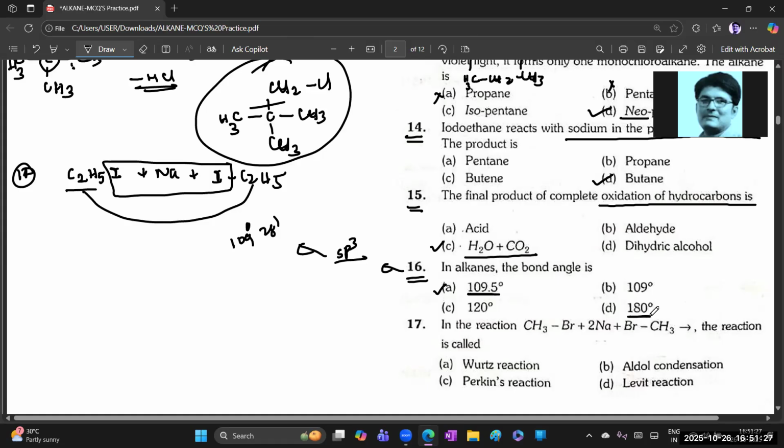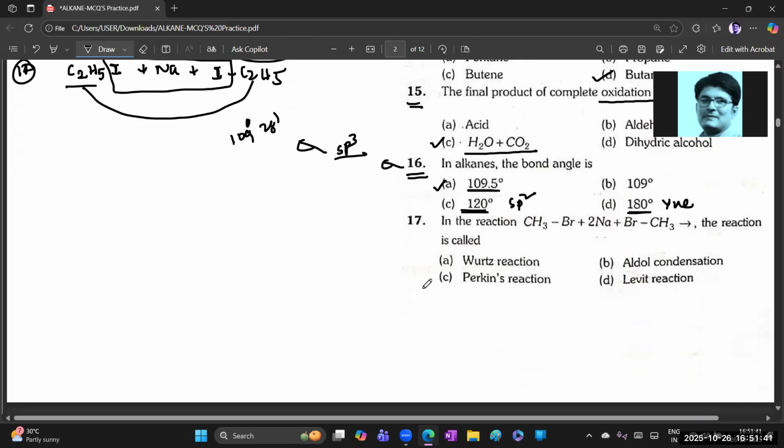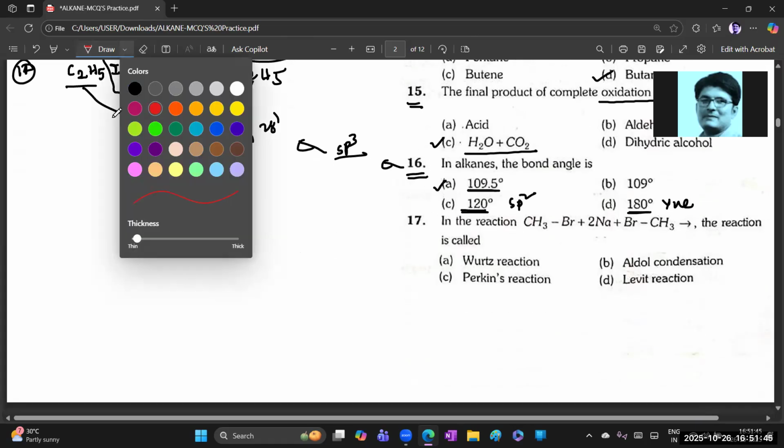And 180 degrees for alkynes because it is linear, and 120 degrees for sp2 hybridization. So the answer should be the first option. Chalo, next, 17 to 1.